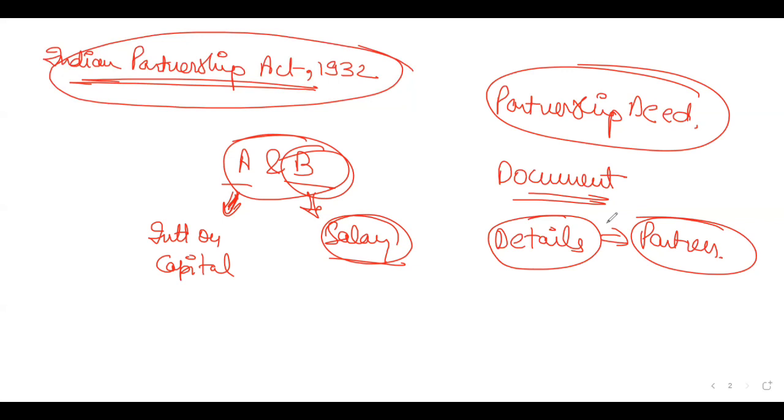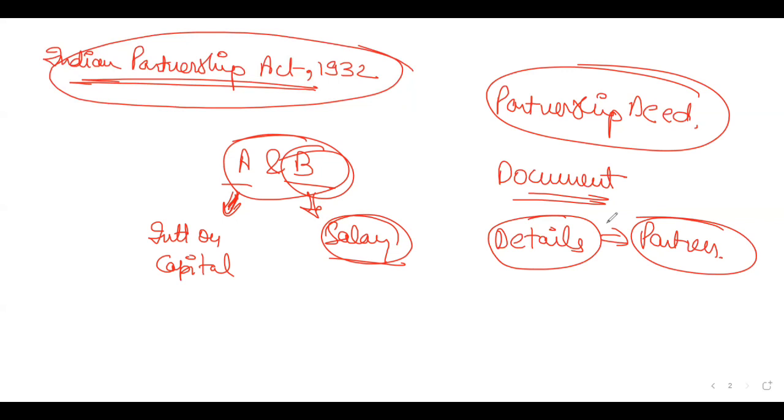So deed is nothing but a document which consists of all the details of the partnership. Name, address of the firm, name, address of the partners, type and nature of business for which the firm was formed. It could be the amount brought in by the partners.